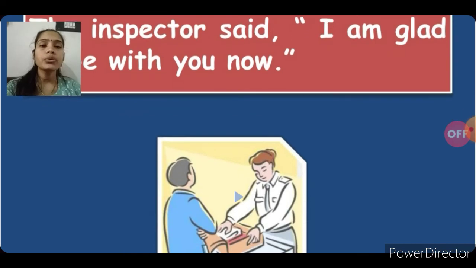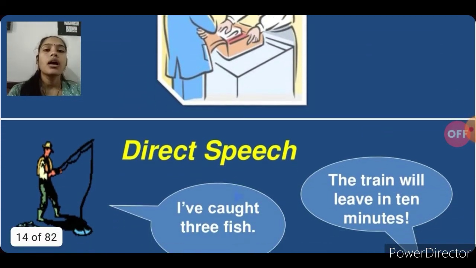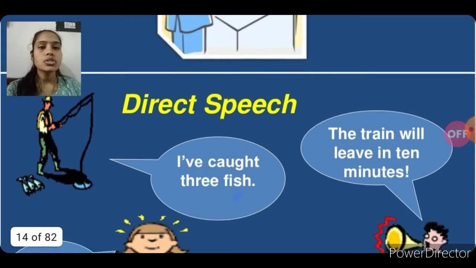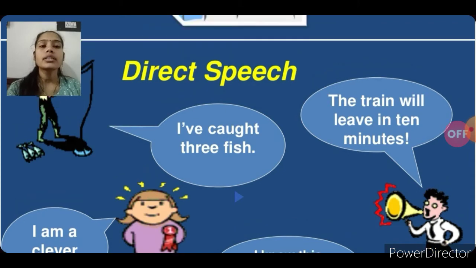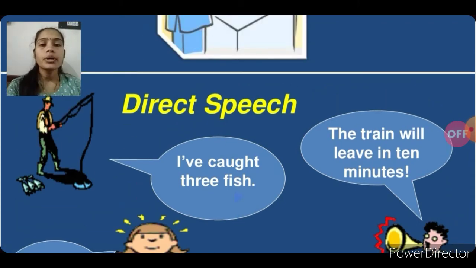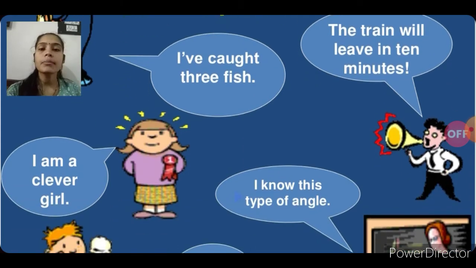Students, I am explaining these examples of direct speech so you can understand better. "I have caught 3 fish." See, here one person is catching fish and says that he has caught 3 fish. Another person says, "The train will leave in 10 minutes." One girl said, "I am a clever girl."